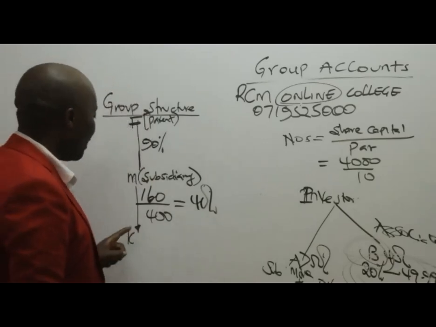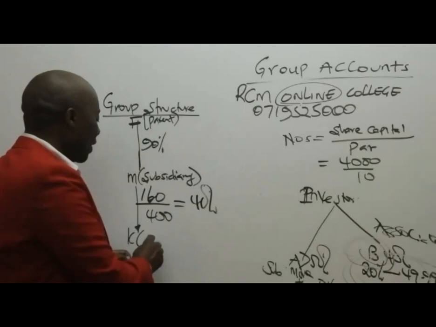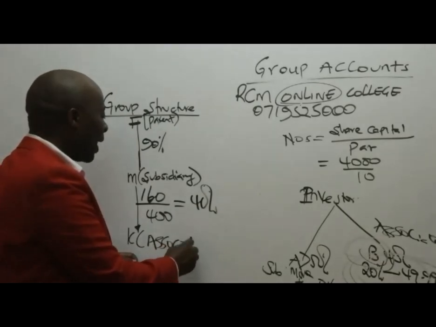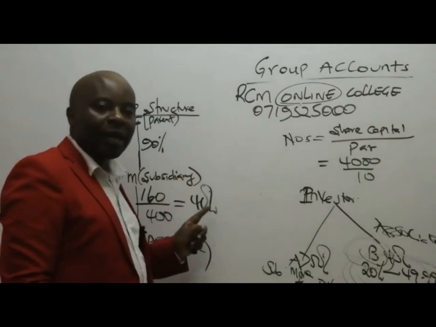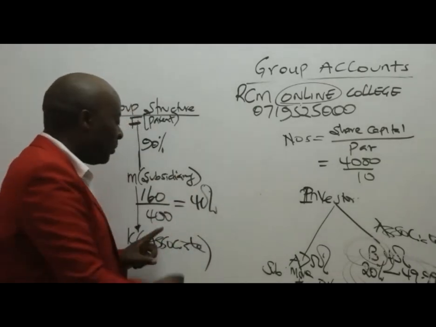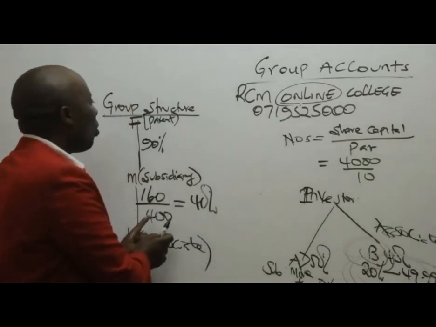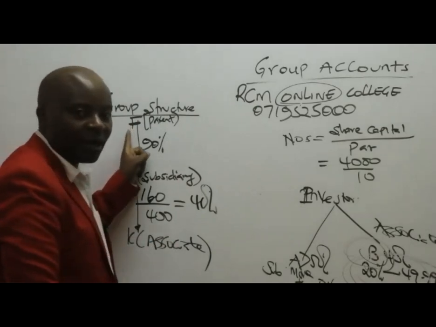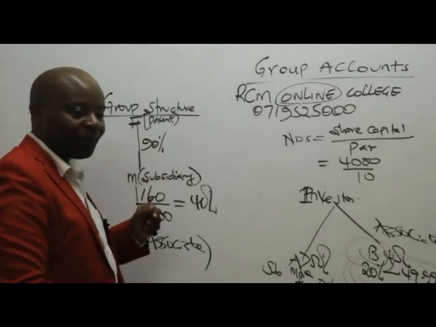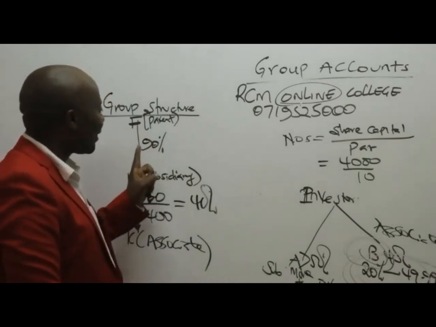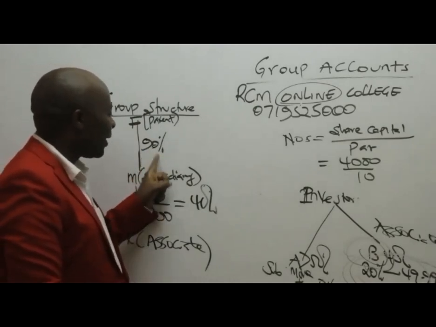So, ladies and gentlemen, here K will be an associate of M. And if it's an associate of M, automatically it becomes an associate of this company, so it is an associate of the group. I've always seen students taking this percentage times this percentage.